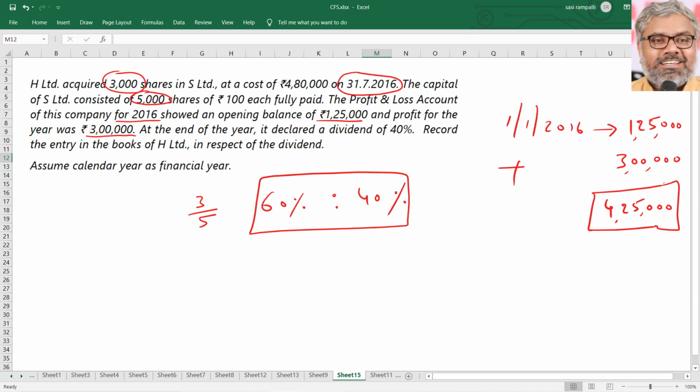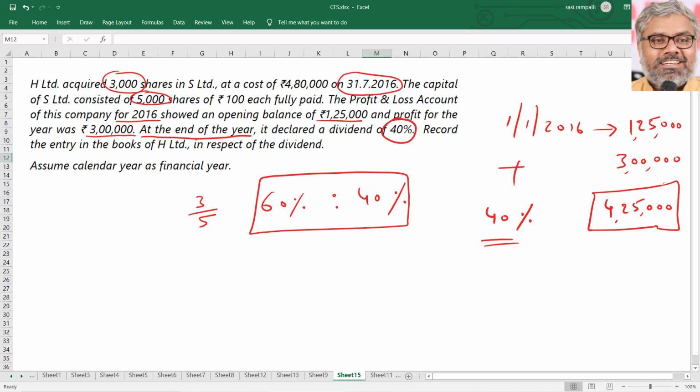The story is that at the end of the year, it declared a dividend of 40%. So 40% dividend it has declared at the end of the year, that is on 31st December 2016. So the question definitely comes now. Out of this dividend, whatever is declared by S Limited to H Limited, how much will be related to the pre-acquisition period and how much will be related to the post-acquisition period? That is what is important to ascertain.